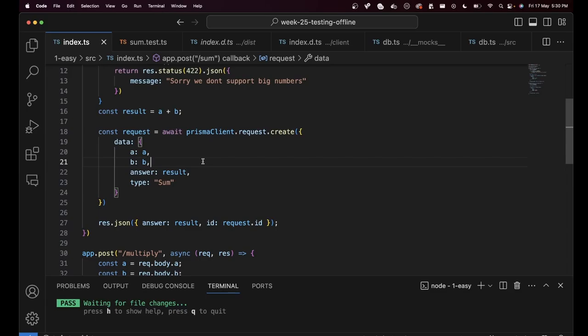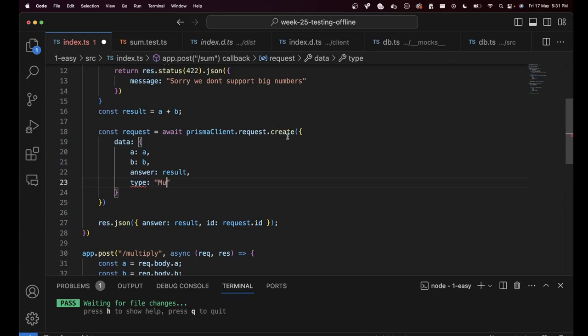When you're writing unit tests, you should mock out the database calls. You should not have any external services actually be called. But at the same time, you should test the inputs and whether or not you are sending the right inputs to specific functions. This function can be mocked out, doesn't need to hit the database, but the inputs should be validated so that if there is a bug here, it does get caught when you're writing the tests. So if I write, sum and multiply, right? What's the other enum? Oh, there you go. Sum or multiply here. If I change this to multiply, if this is the wrong input, the tests should fail.